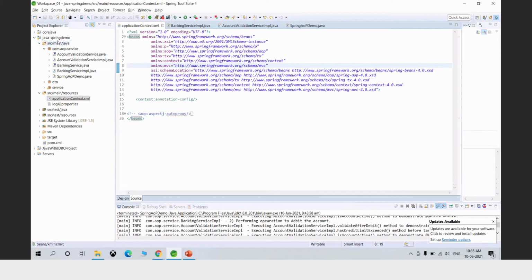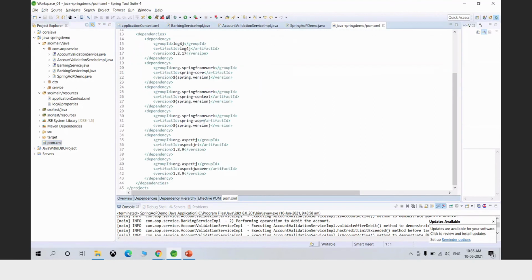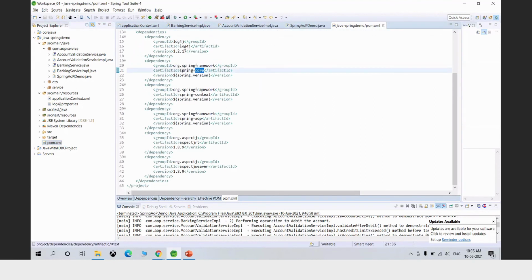So this is just a simple Spring application. Now we want to use Spring Core, Spring Context, as well as the AOP support. So I have used Spring Core, Spring Context. These are kind of the basic jars we need. Now we also need the AOP support provided by Spring. So that's why I have also included Spring AOP in my POM file.